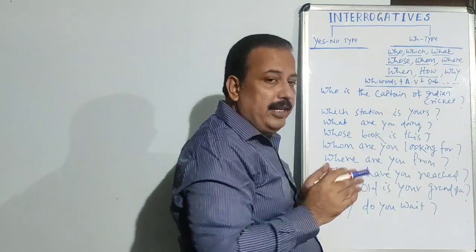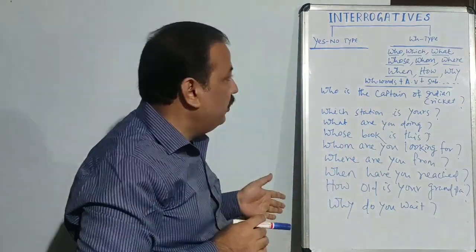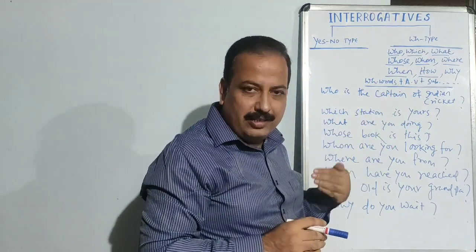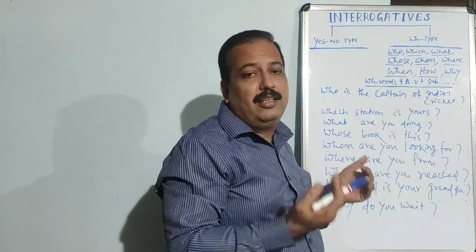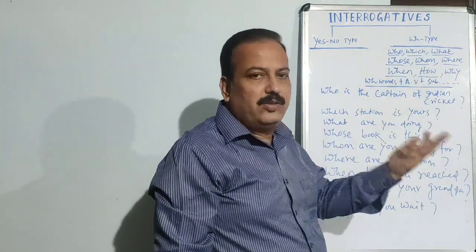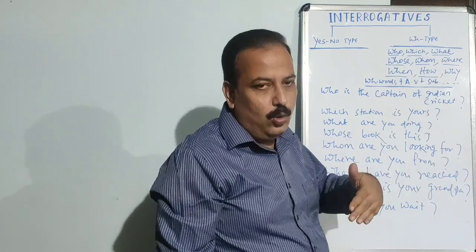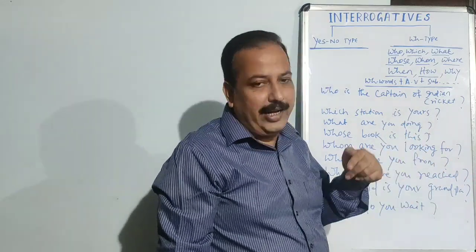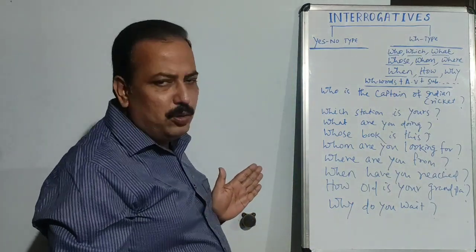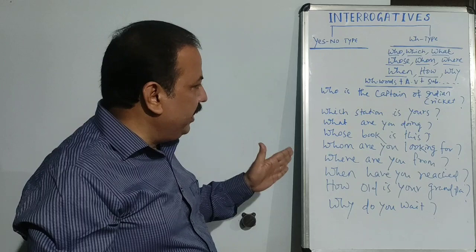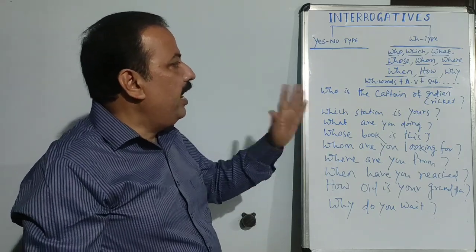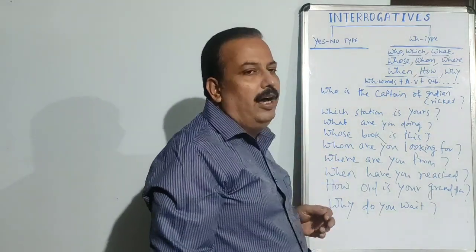So friends, when we discuss WH type interrogatives, we must know that usually WH type questions are made expecting complete answers from the students, and yes-no type questions are made just expecting a yes or no, expecting a positive note or a negative note. So in this way you can make the WH questions. Usually WH questions are made by putting WH words followed by auxiliary verbs and subject and rest of the things.